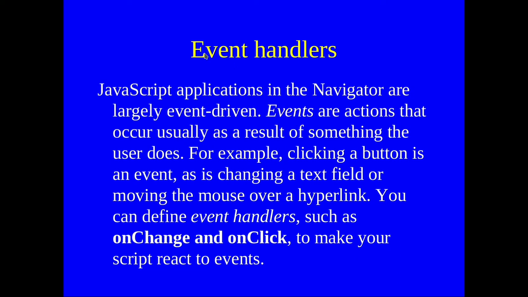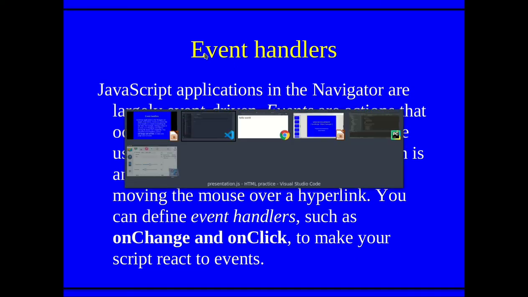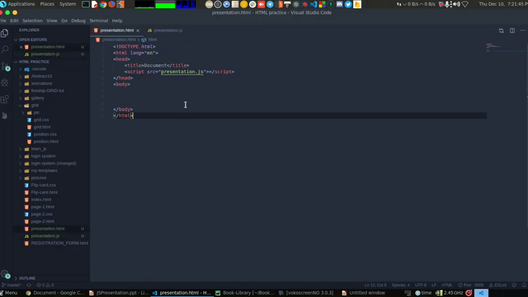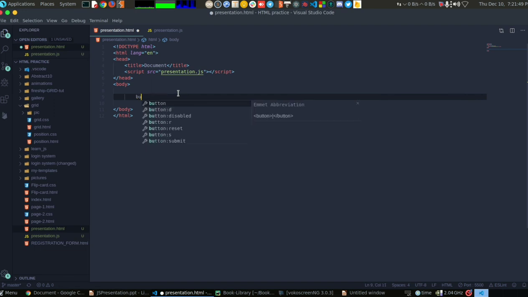Here comes the interesting part. Event handlers are very fun, let's see in a moment. I'm just going to make a button here. I have created a button. I can name it click me. Event handlers are like when we do something, something else happens.